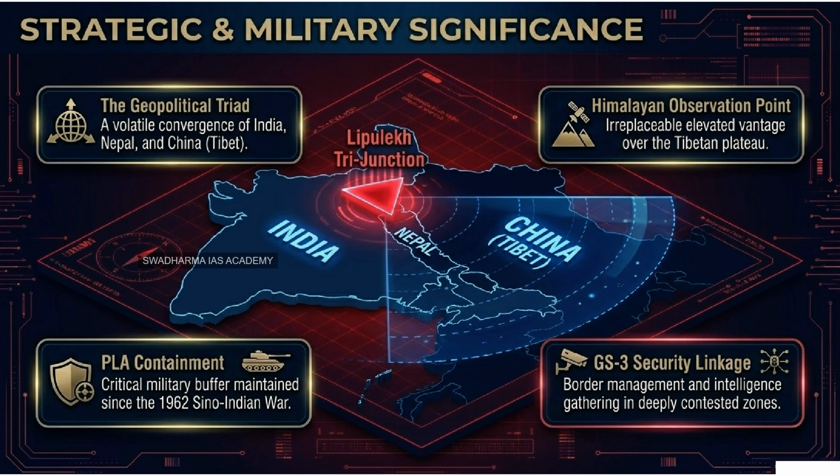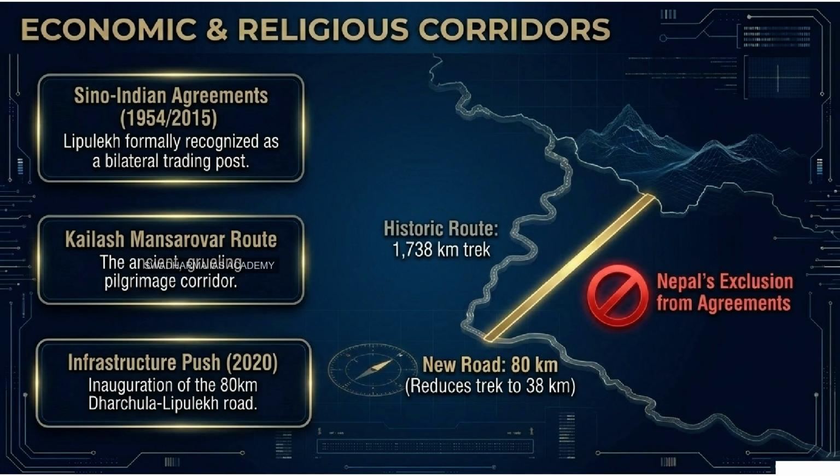To understand their fury over this infrastructure shift, you have to look back at 2015. Okay, what happened in 2015? India and China signed a bilateral trade and transit agreement, specifically utilizing the Lipulekh Pass. Oh, wow. And they didn't include Nepal. Exactly. Kathmandu fiercely protested. They argued that two regional powers were actively making commercial agreements over what Nepal considers its sovereign territory, completely bypassing them.